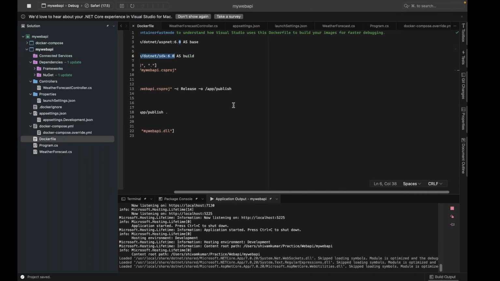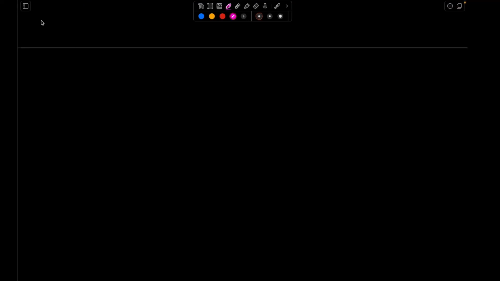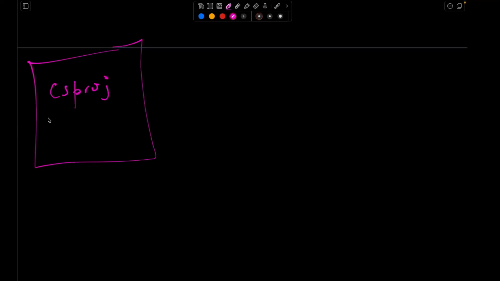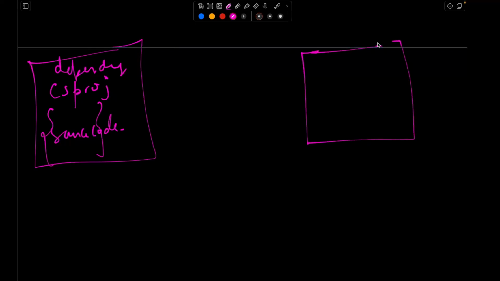See, my application contains a project file, then it contains all the dependencies, then it contains some source code, right? So the first step would be to copy all this into my container so that I can build the image in this container and run this container.